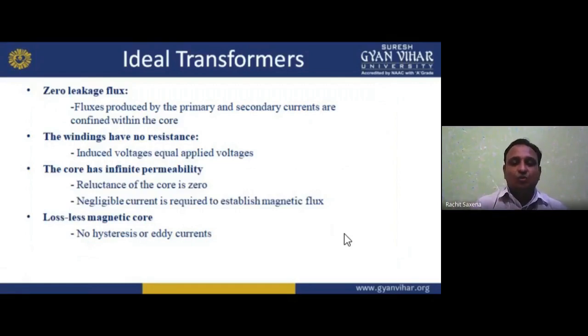Lossless magnetic core: no eddy current or hysteresis loss. No I square R loss because we have no resistance. No leakage flux, which means all flux is confined to the core and mutual flux is there. No hysteresis or eddy current, and we are using negligible current. So we can say it is a 100% efficient transformer, but practically it is not possible. This is the condition for ideal transformers.